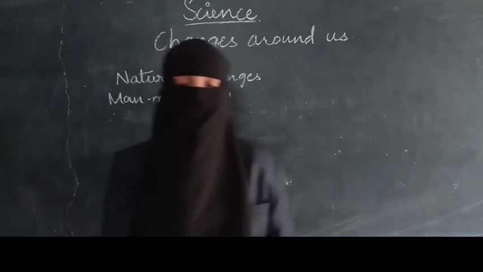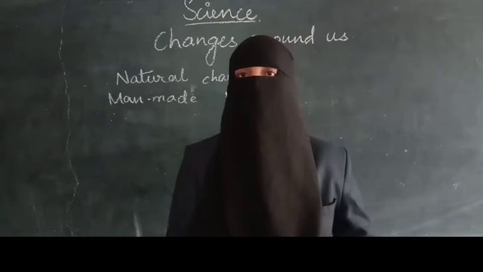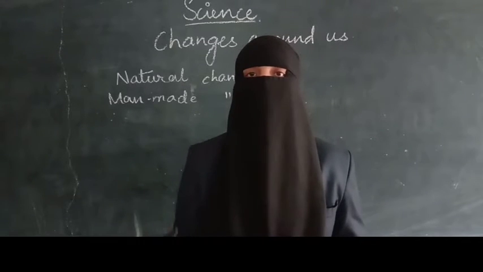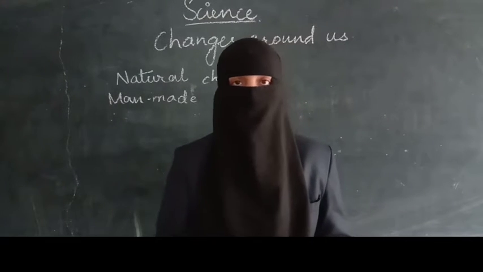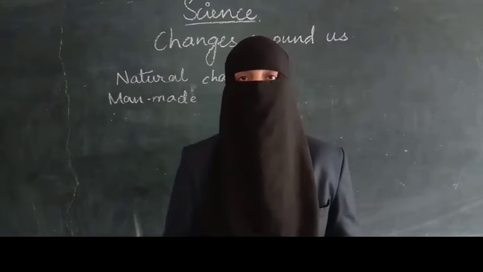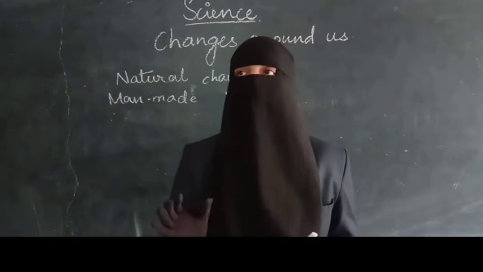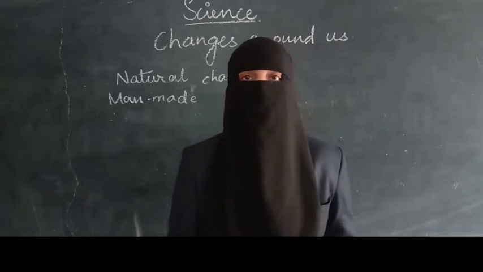You will observe different kinds of changes, like withering of leaves, shedding of leaves, a bud changing into a flower, and a flower withering its petals after 1 or 2 days. You will observe all these kinds of changes. Now let us find out how to know whether a change has taken place or not. How can we identify that a certain change has taken place in the things which are present around us?